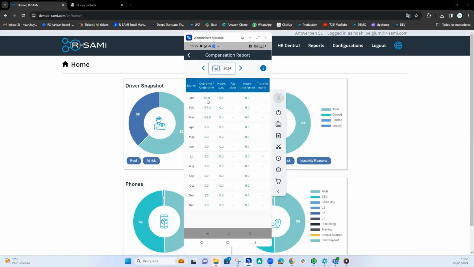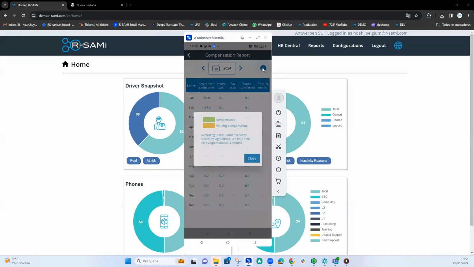Here you can see the compensation. For example, here January, February, March, etc. You can see the pay date, the hours that have been transferred, and the transfer month, and the hours that have been paid. And here also the overtime, undertime, etc. Here you can see the info. For example, green means compensated, and orange means pending compensation. According to the Courser's collective agreement, the limit for compensation is 4 months.